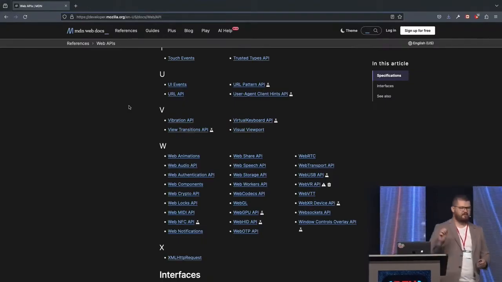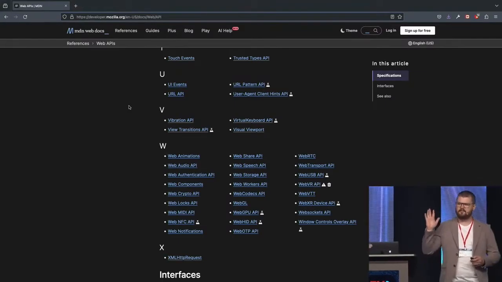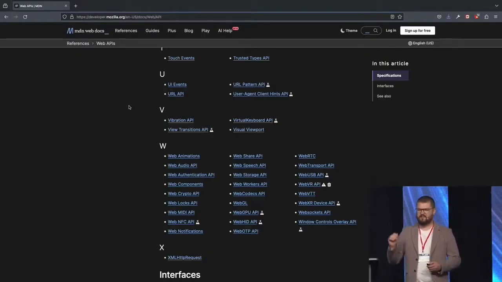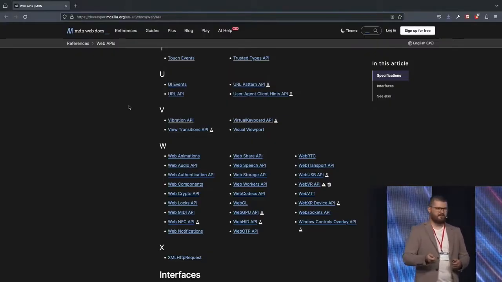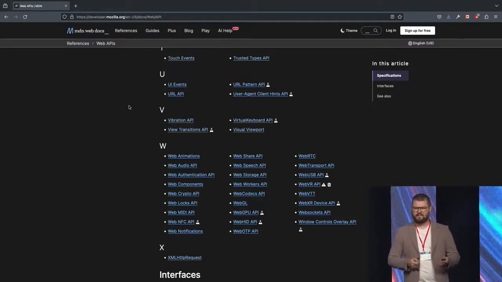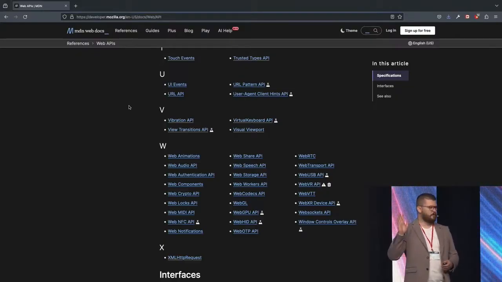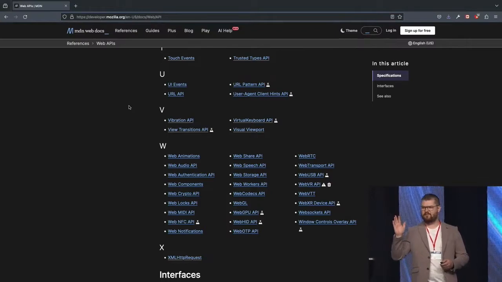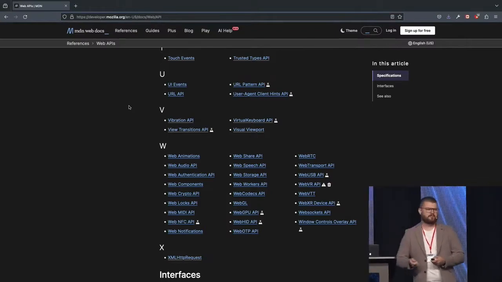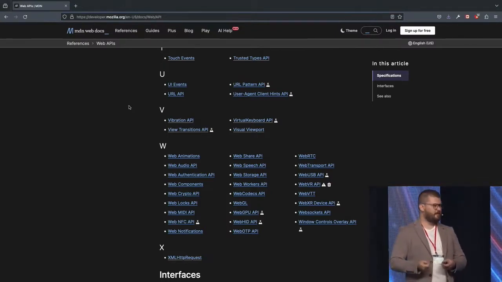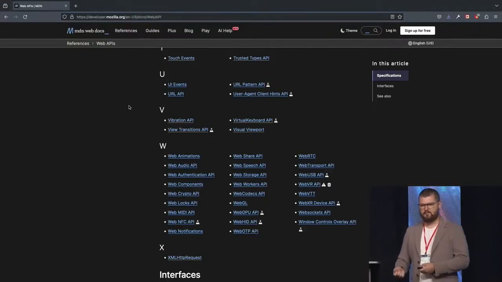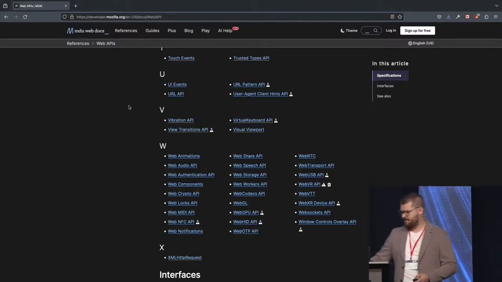Now tell me, has anybody ever built a file upload component? Something like that on a front end? Okay, some of you. I'm guessing you've used local storage, session storage. Has anybody used web workers or service workers? Okay, great, some of you. So basically, those are all web APIs. We can use them without using any libraries because they're provided by our runtime.